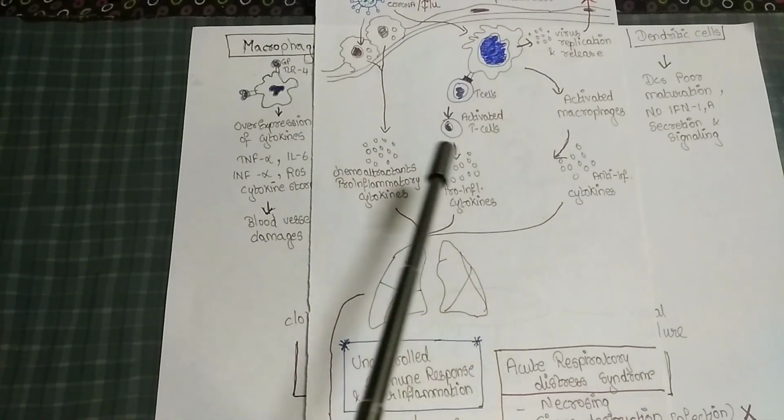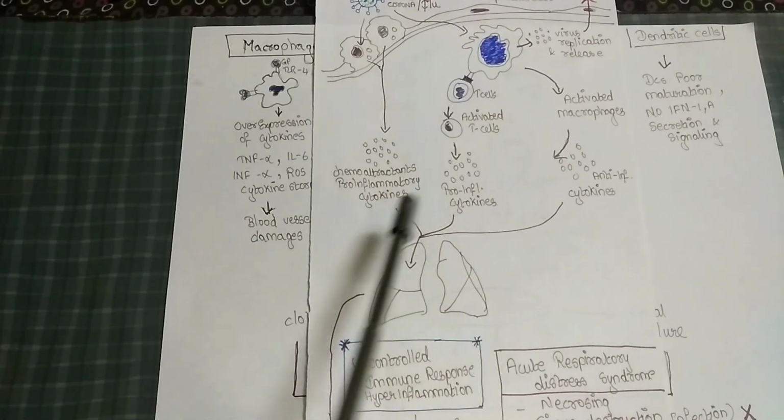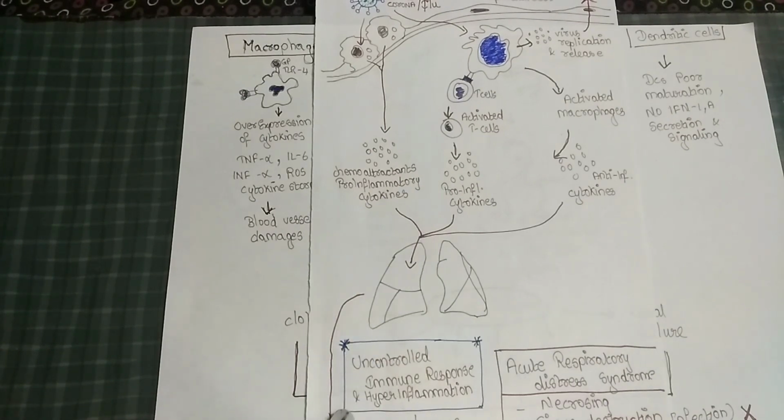Meanwhile, these cytokines and pro-inflammatory cytokines act on the liver. So there will be an uncontrolled immune response, a hyperinflammation. So lung damage will be there and organ failure will be there. That may lead to acute respiratory distress syndrome.